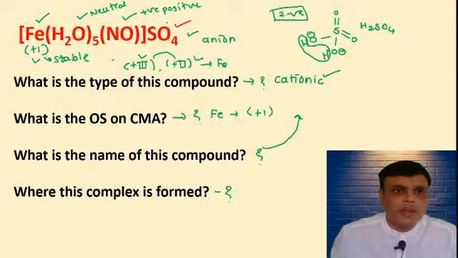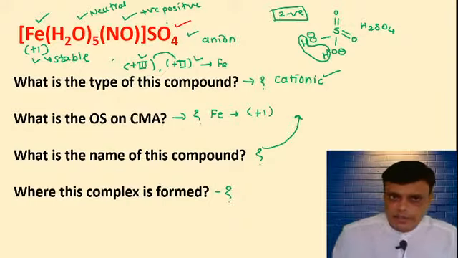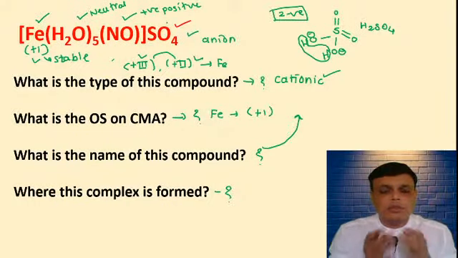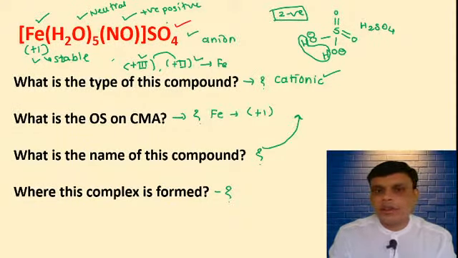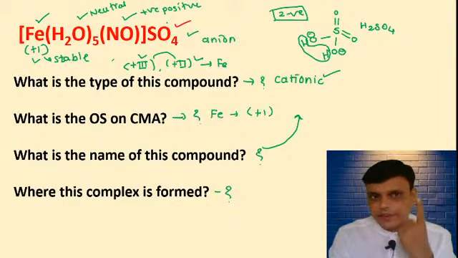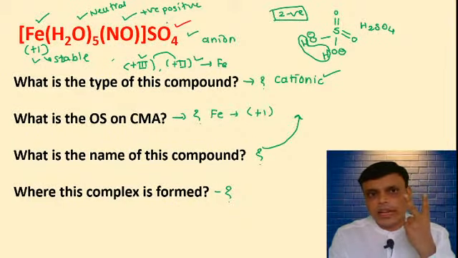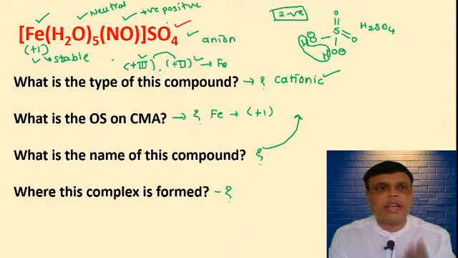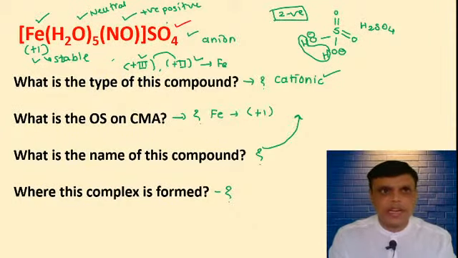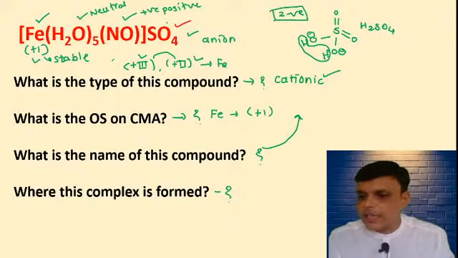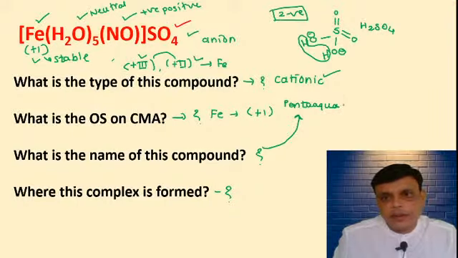While writing the name of such compounds, you have to follow the rules for ligands. And ligands have some rules of their own. What are the rules? What is the order? First you have to write negative ligands, then neutral ligands, and then positive ligands. Here the negative ligand is absent, the neutral ligand is aqua, so you will write aqua first. Pentaaqua, correct. Grisha wrote it correctly. NO+ is called nitronium. NO+ is a positive ligand and you have to end the positive ligand with -ium.